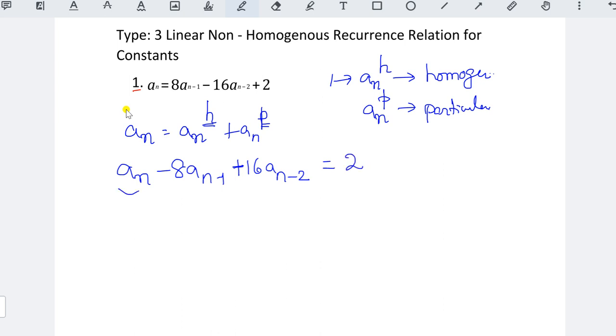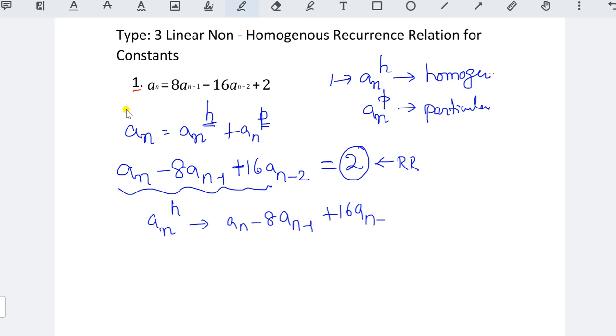This entire term, if it is equal to 0, is homogeneous, and the constant is the particular function for this recurrence relation. So an to the power of h is equal to 8an minus 1 minus 16an minus 2, equal to 0. You should not assign the value 2 here because it is a homogeneous relation.